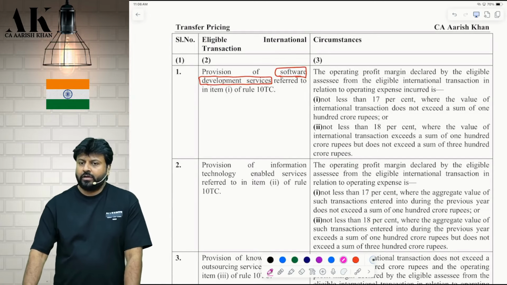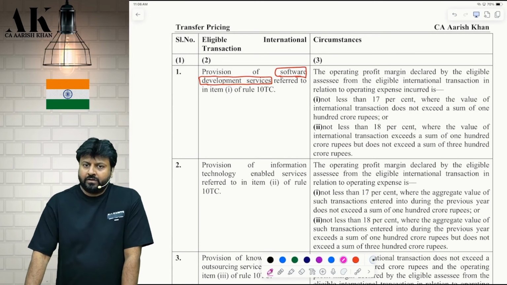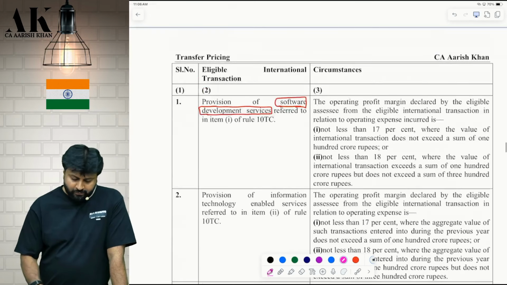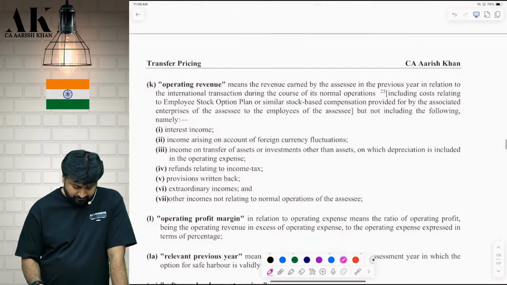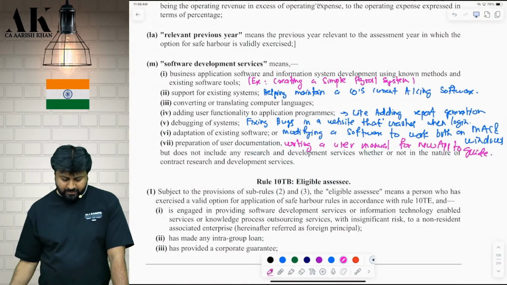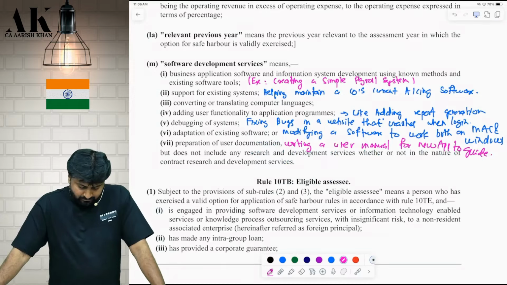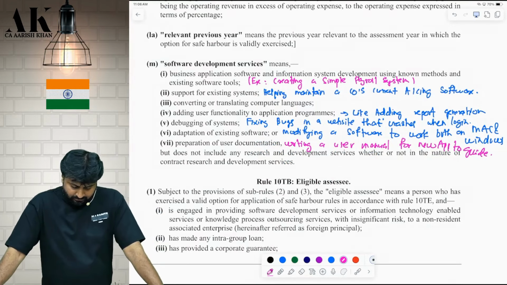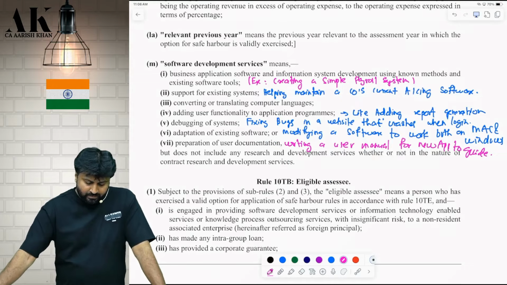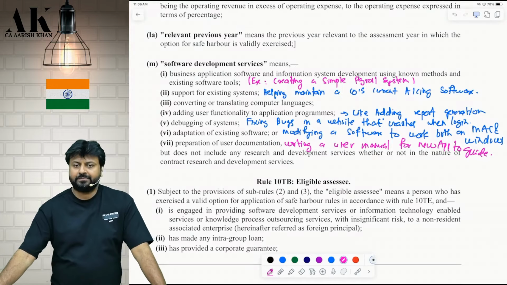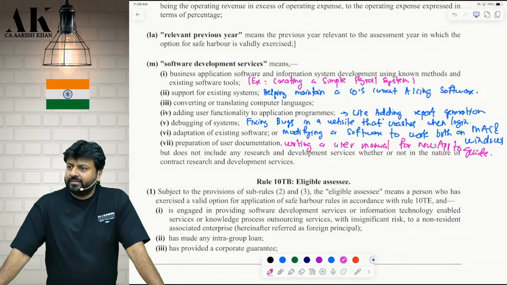How much margin they want in case of software development service? First of all, what do I mean by software development service? Check here, please. There is a definition over here. Software development services means. Are you ready? Sure. It's easy, don't worry. Okay. Academically, it's easy. Practically, it is very technical.